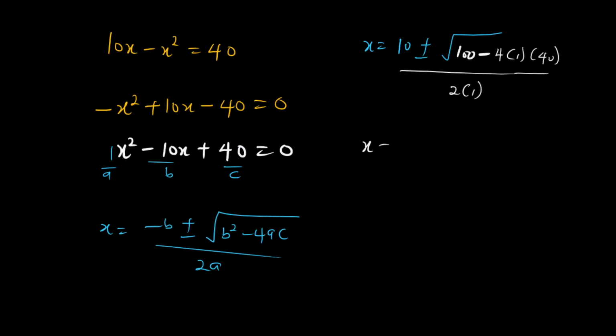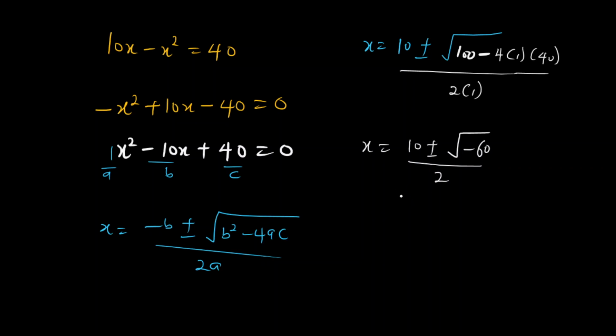So we have x equals 10 plus or minus the square root of 100 minus 160, so we are going to have root negative 60 all over 2.